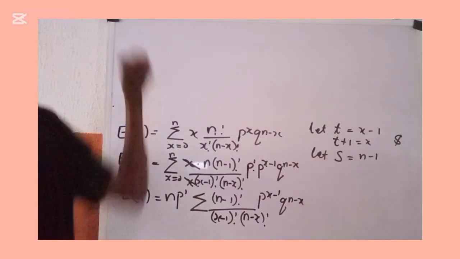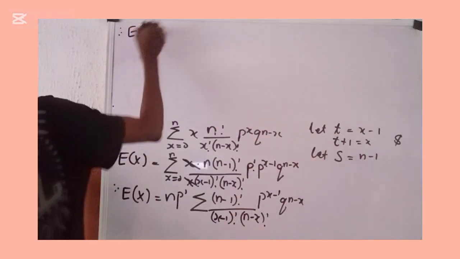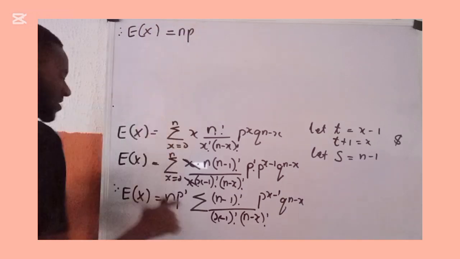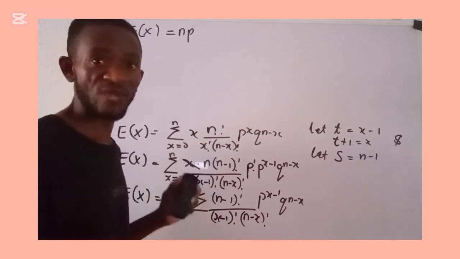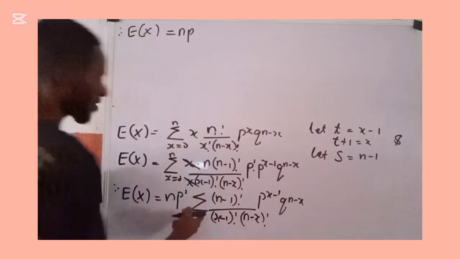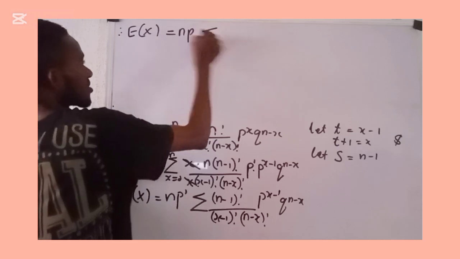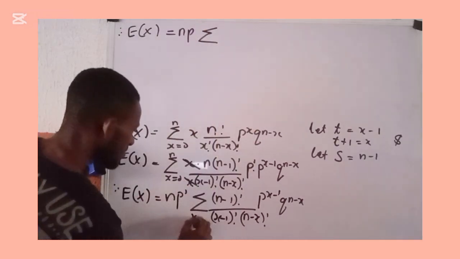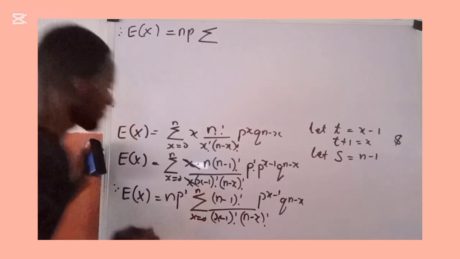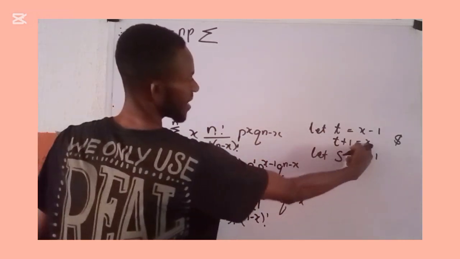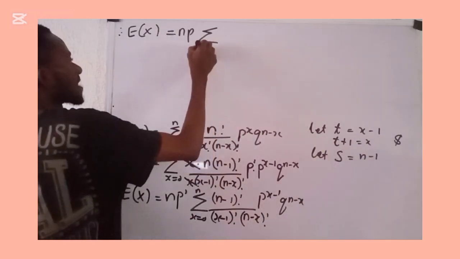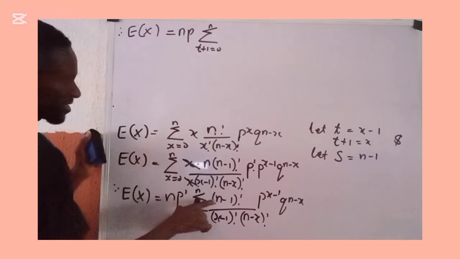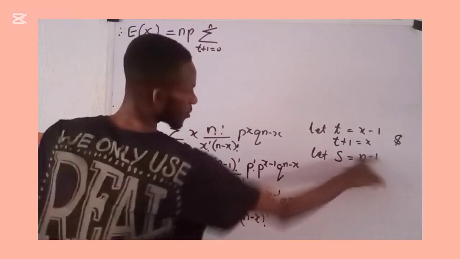Okay? So I will now say therefore, my E of x is given as, here is my n, here is my p. Because anything raised to power 1 is that thing, I just have to leave it at p. So I now come over here. So here becomes summation, where x is running from 0 to n. And this time around, x is now t plus 1. So I will now say t plus 1, running from 0 to n.